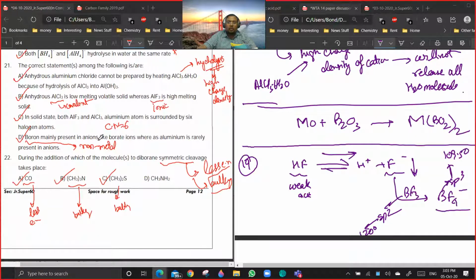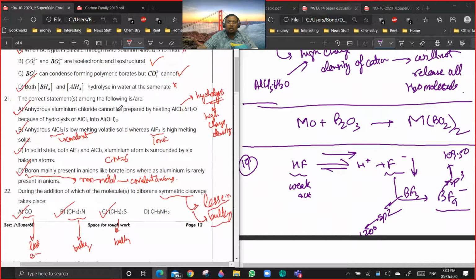Yeah. Boron mainly consists of anions like borate ions, but aluminum is rarely present in the form of anion. This is because boron is a non-metal. So it has a tendency to form covalent anions. Aluminum is a metal, so it does not have a lot of tendency to form covalent anions. Are you getting a point? Okay. Any other thing? Okay. Now,